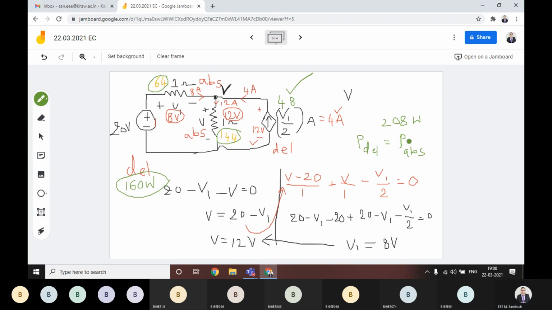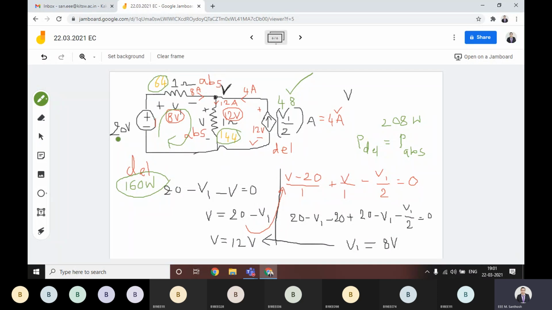Sir, once you do mesh analysis, no, sir. In the mesh analysis, if you are taking this kind of current direction, then obviously this will be minus 20 plus 8 and plus 12, right? Is that okay with that equation? You will start with minus 20 or plus 20?